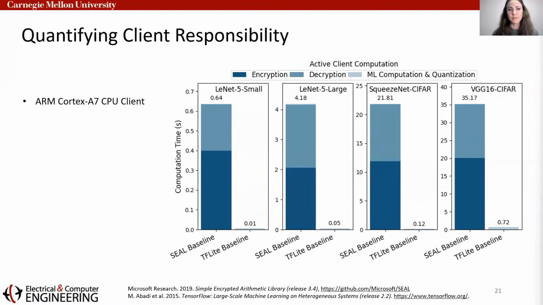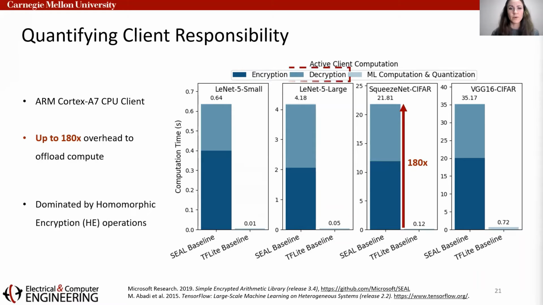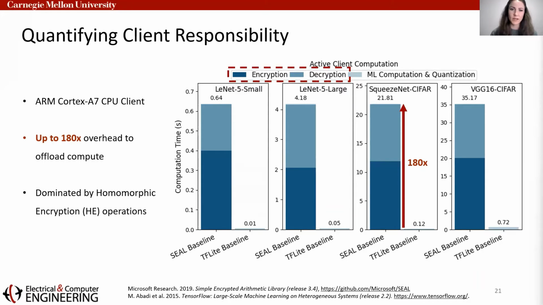We quantify client responsibility by measuring computation time on an ARM Cortex-A7 CPU. Results are shown in this graph, which include the active client computation time to perform inference on 4 different neural networks. The left bar shows the time for client-aided encrypted inference using standard algorithms and the default parameter selections available in the SEAL homomorphic encryption library. This is shown in comparison to performing the entire networks locally using TF-Lite on those same unmodified client devices. We see that the client incurs substantial overhead to participate in the encrypted inference offload. Furthermore, this overhead is dominated by homomorphic encryption operations.